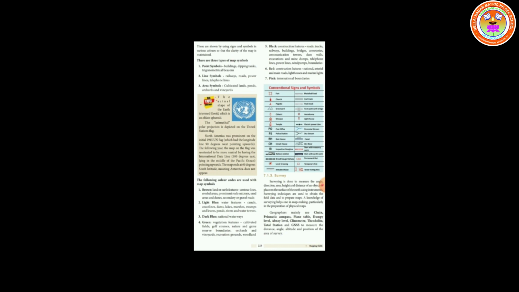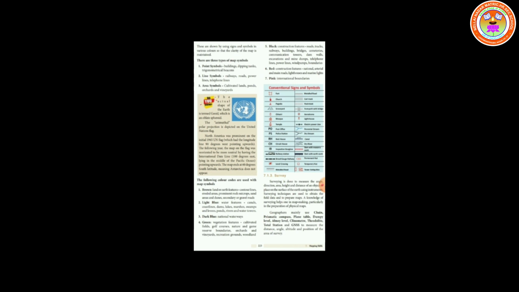The following color codes are used with map symbols: brown, land or earth features, contour lines, eroded areas, prominent rock outcrops, sand areas and dunes, secondary or gravel roads.